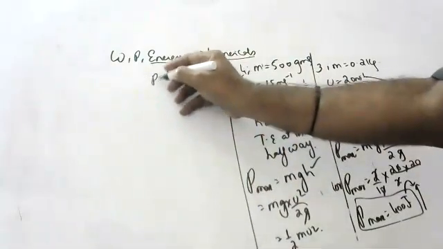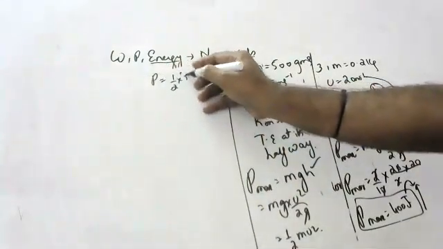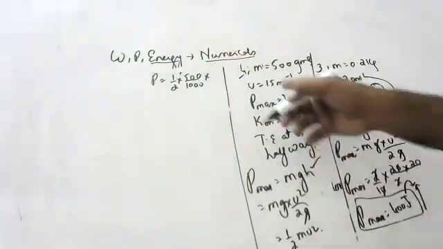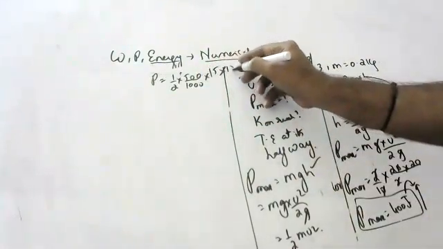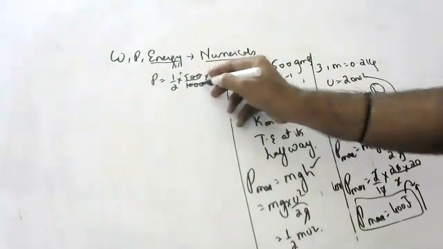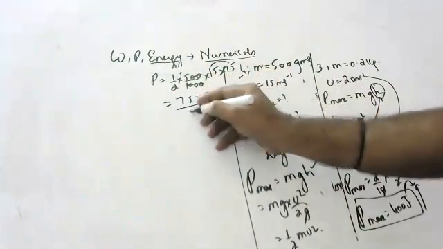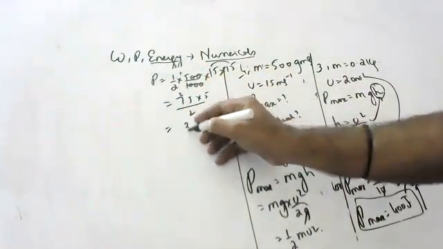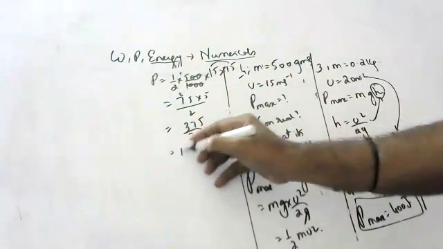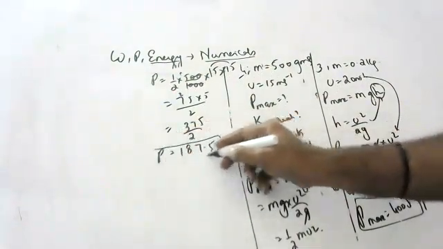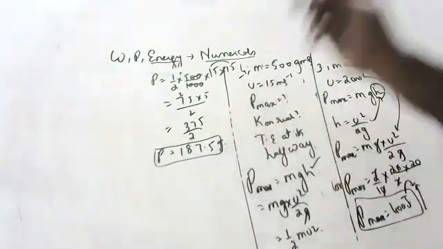Potential energy is equal to half into 500 by 1000, because we convert grams into kgs, into u square. u square is 15 into 15. This is gone, this is gone. So 75 into 5 by 2. So the maximum potential energy is 187.5 joules.